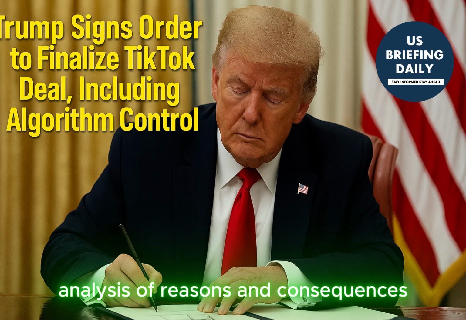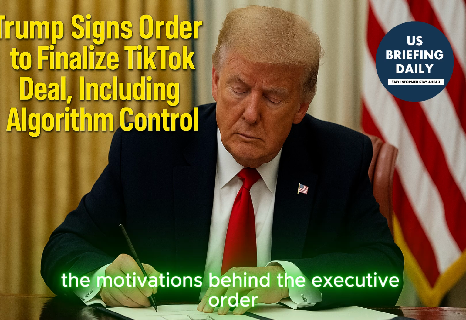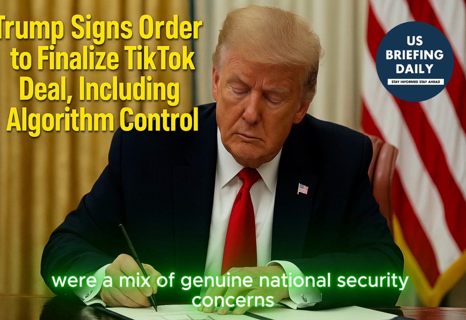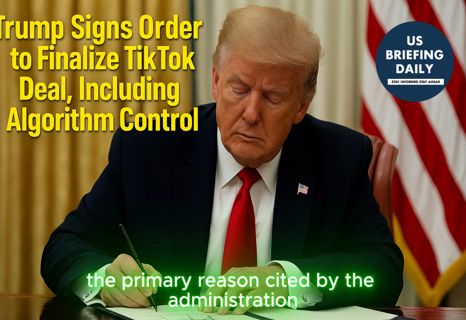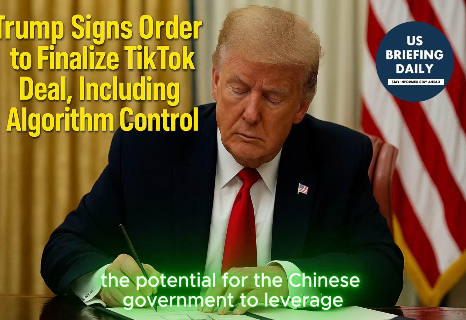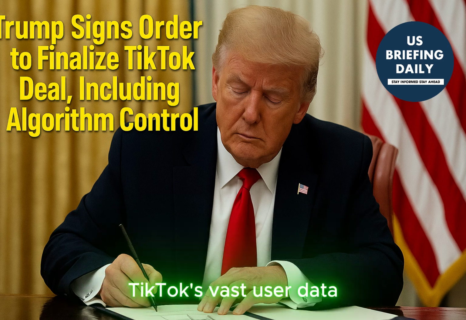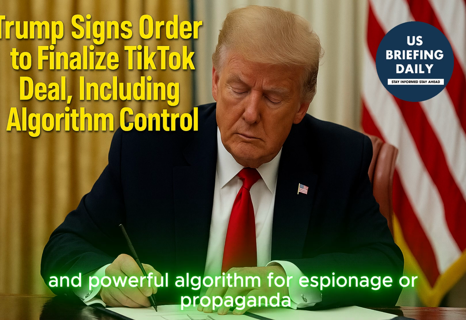Analysis of reasons and consequences. The motivations behind the executive order were a mix of genuine national security concerns and political strategy. The primary reason cited by the administration was the potential for the Chinese government to leverage TikTok's vast user data and powerful algorithm for espionage or propaganda.